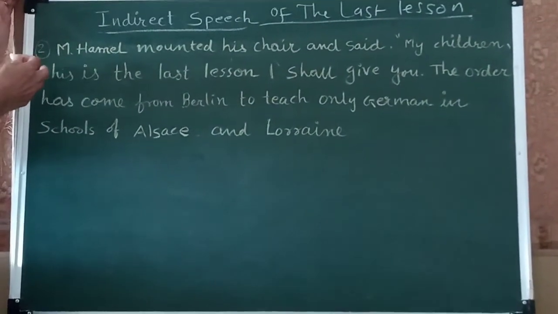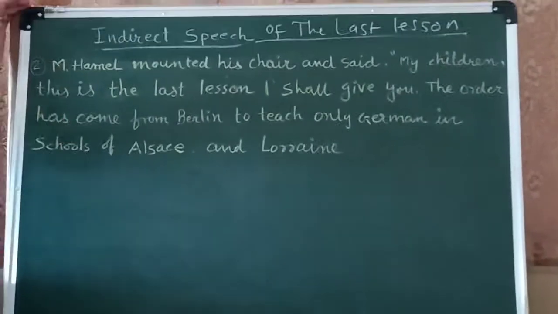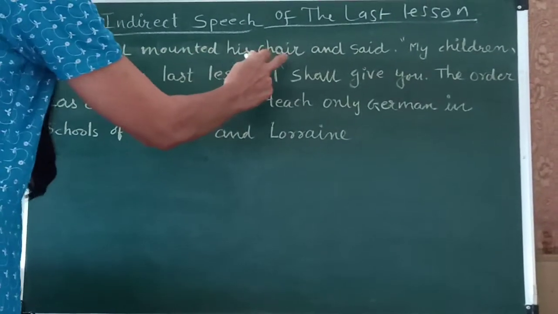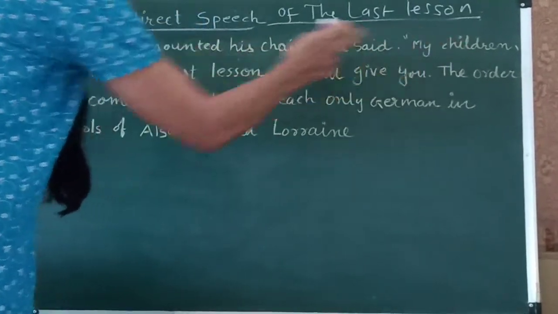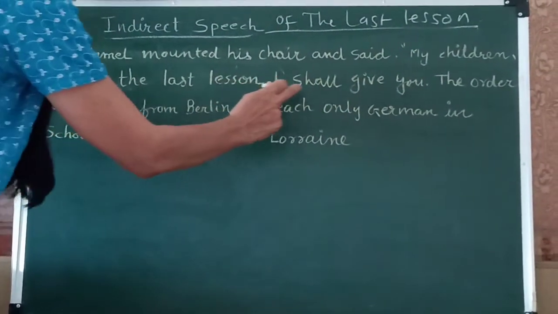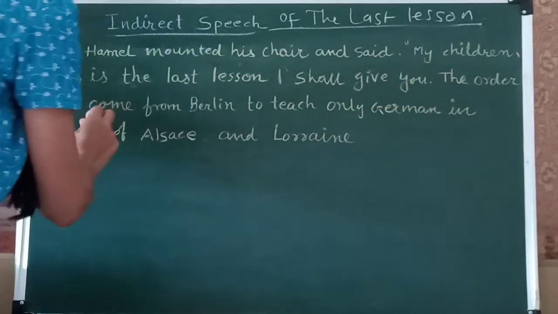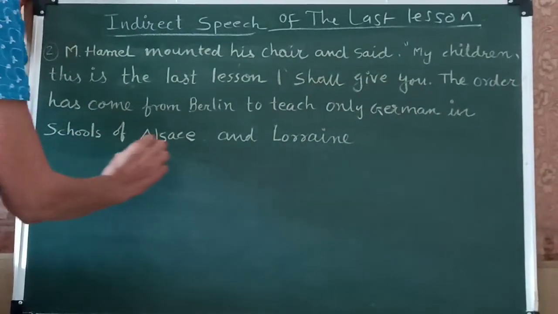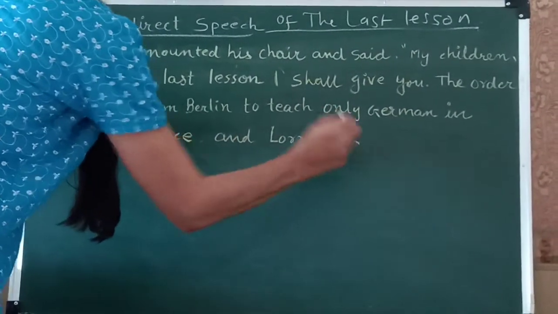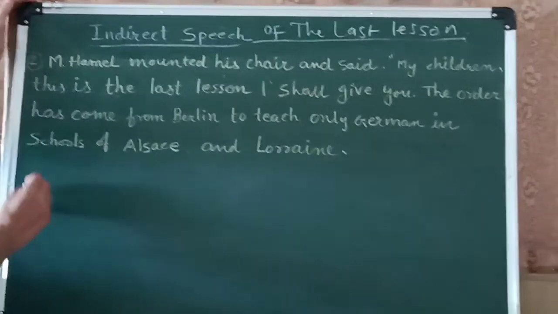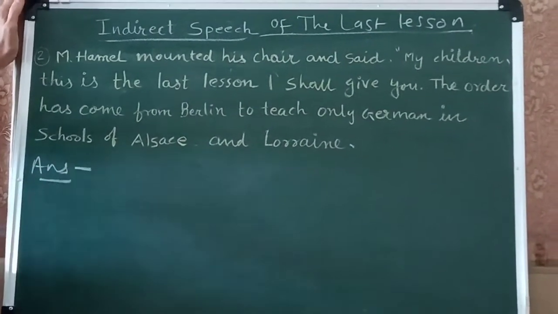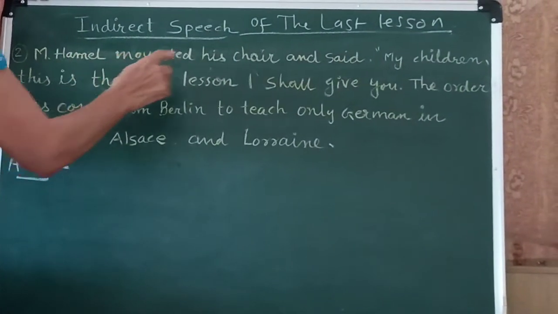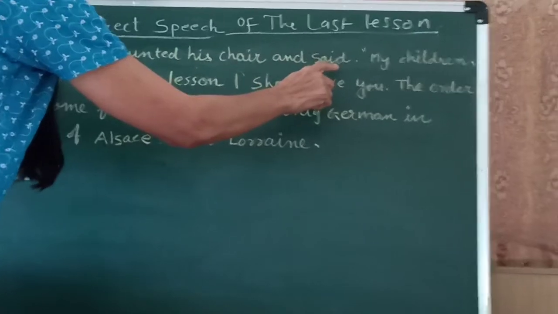Now we take the second paragraph for the indirect speech. First I read it. M. Hamel mounted his chair and said, "My children, this is the last lesson I shall give you. The order has come from Berlin to teach only German in schools of Alsace and Lorraine." Now answer. First you will write the same. M. Hamel mounted his chair and said.